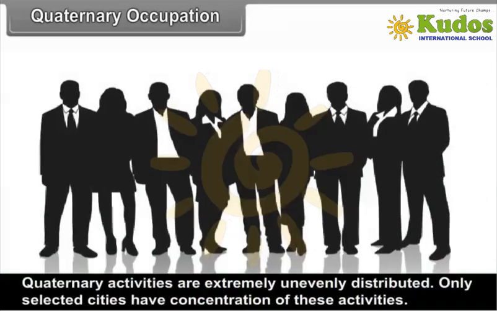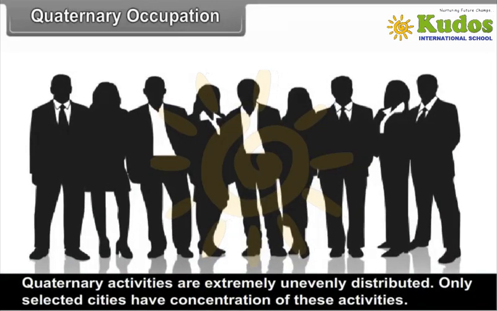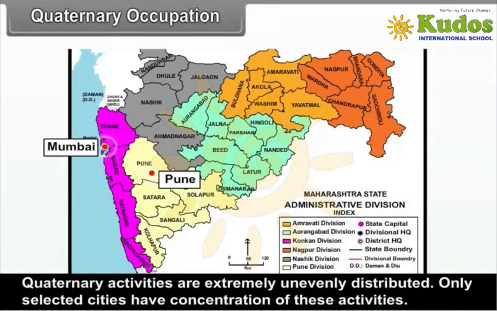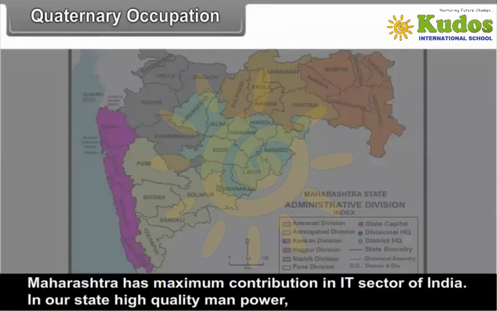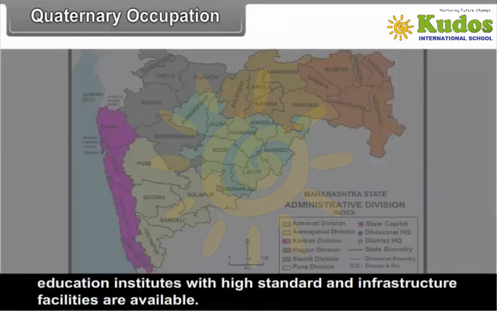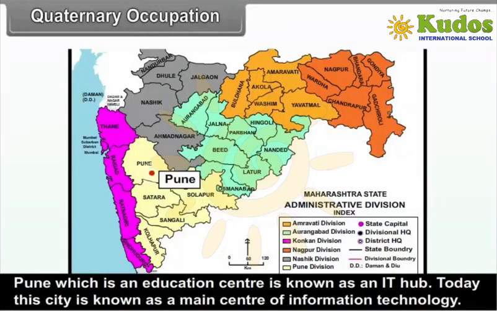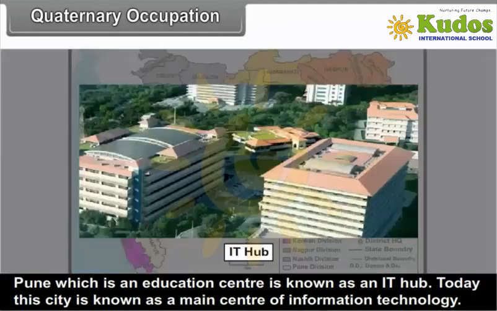Distribution. Quaternary activities are extremely unevenly distributed. Only selected cities have a concentration of these activities. Maharashtra has the maximum contribution in the IT sector of India. In our state, high quality manpower, education institutes with high standard and infrastructure facilities are available. Pune, which is an education center, is known as an IT hub. Today, this city is known as a main center of information technology.